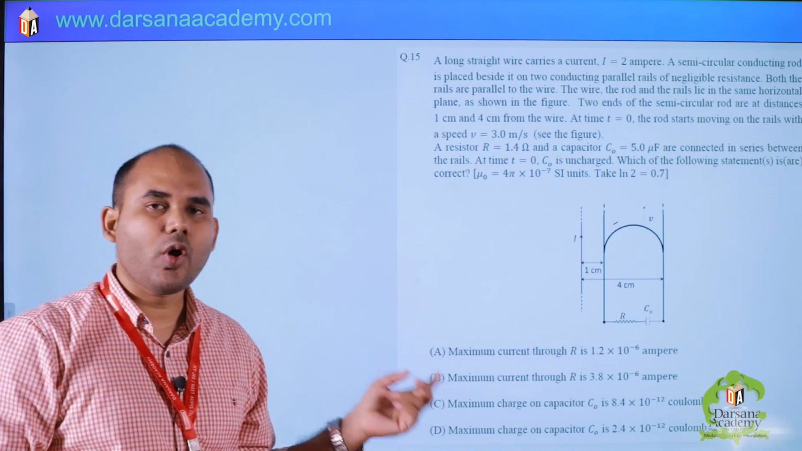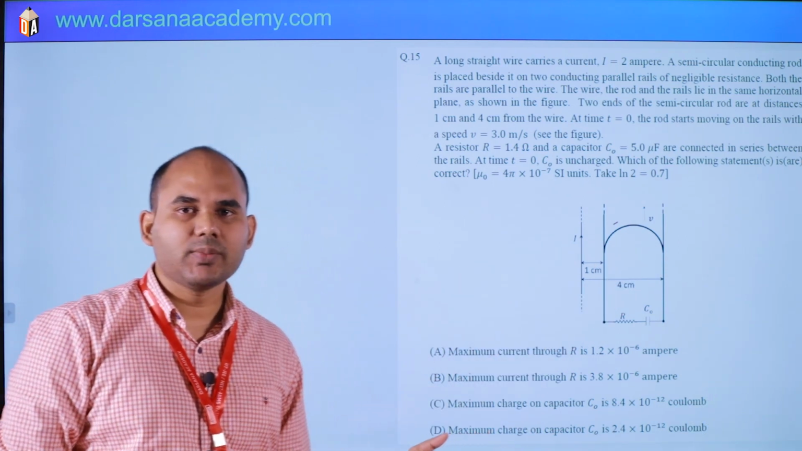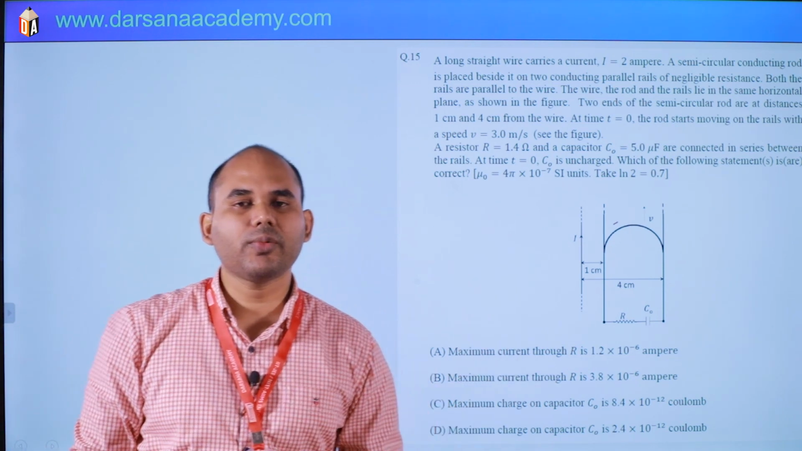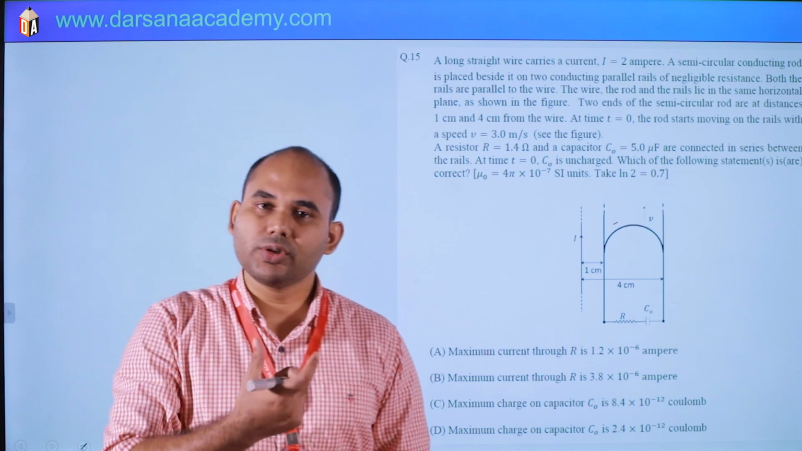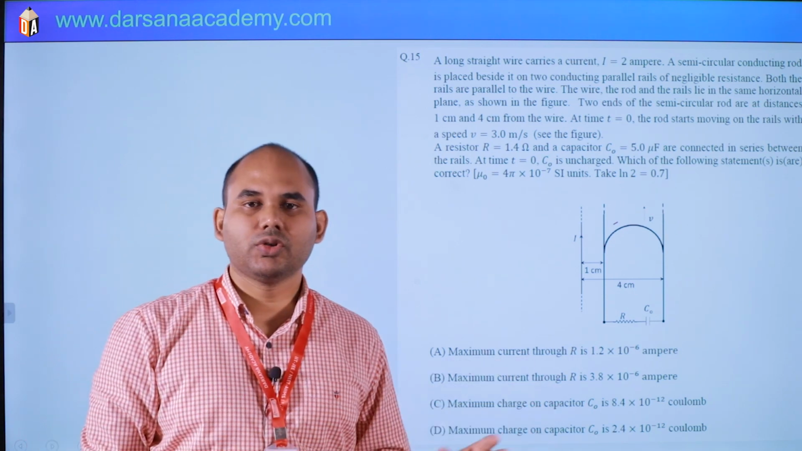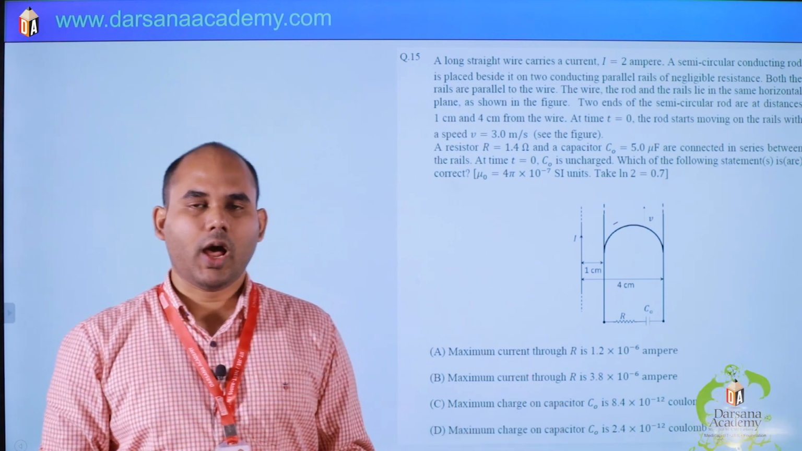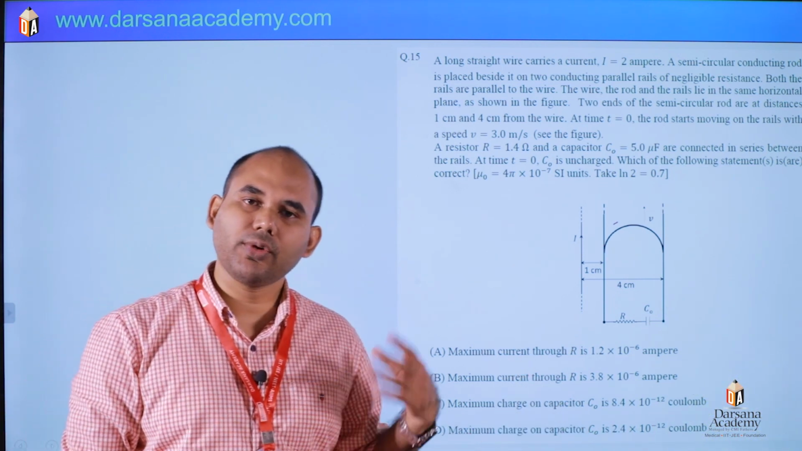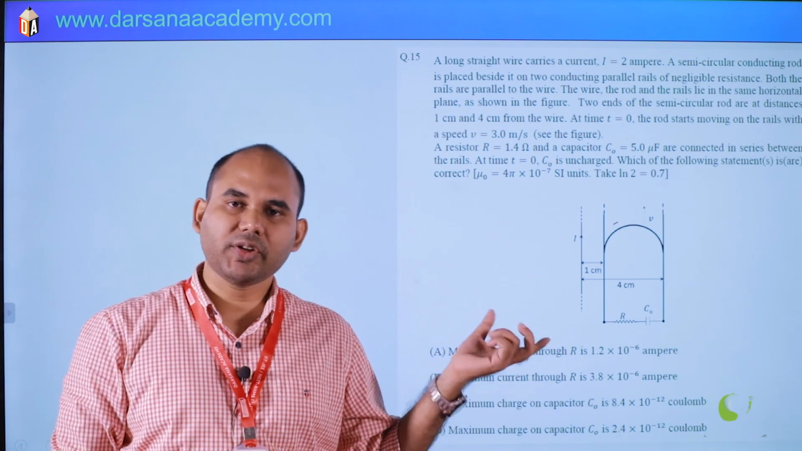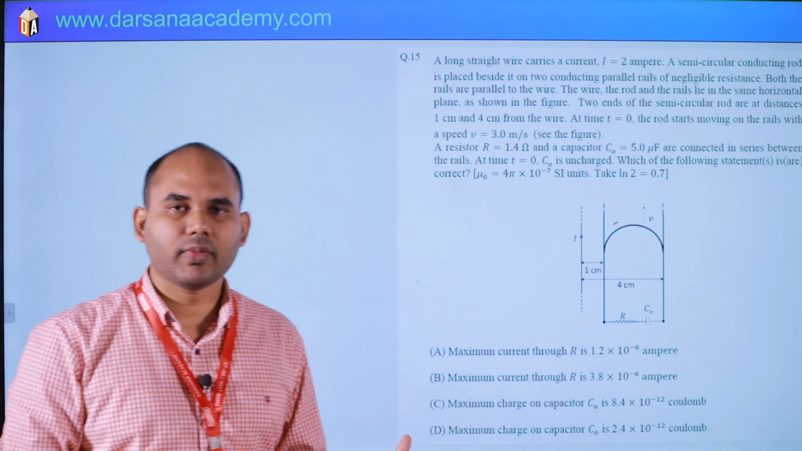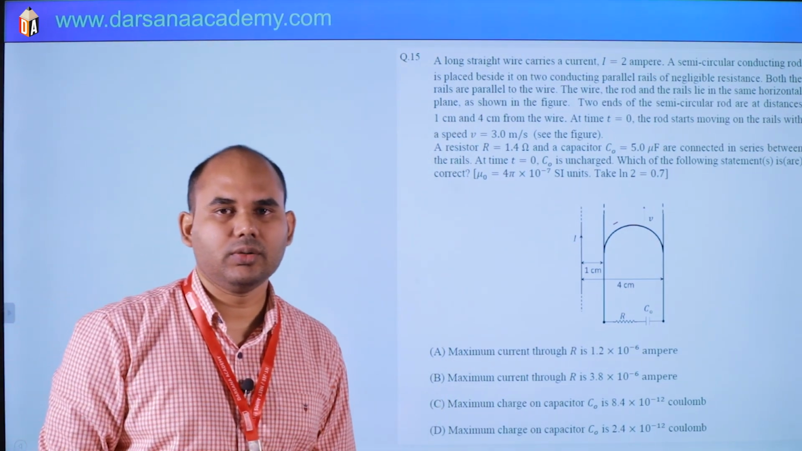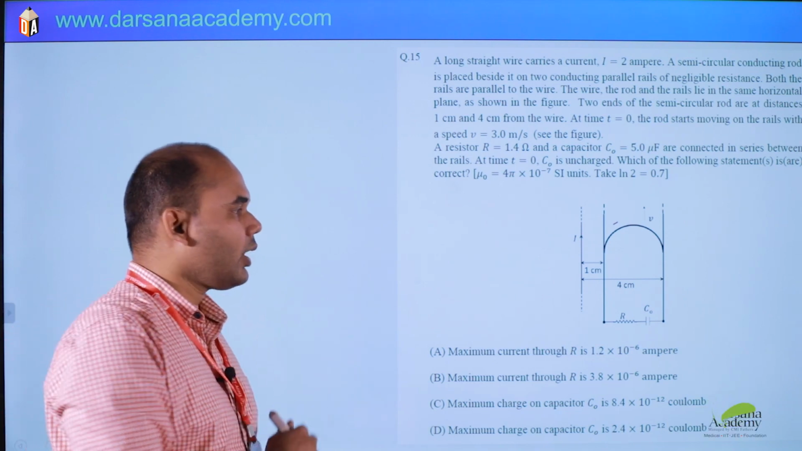And they are asking the value of maximum current and maximum charge on the capacitor. So maximum current will correspond to t equals 0. In the beginning, the capacitor is uncharged, so there will be maximum current. And maximum charge is when the capacitor is fully charged, so there will be no current in the circuit. That corresponds to maximum charge on the capacitor. Clear?